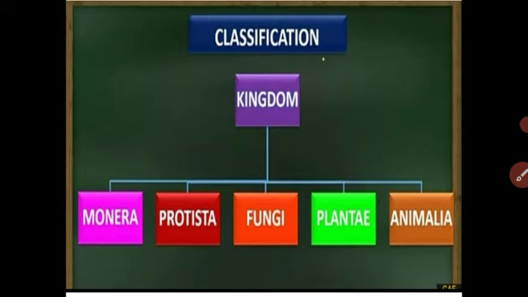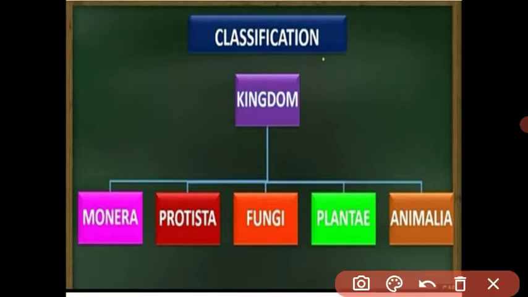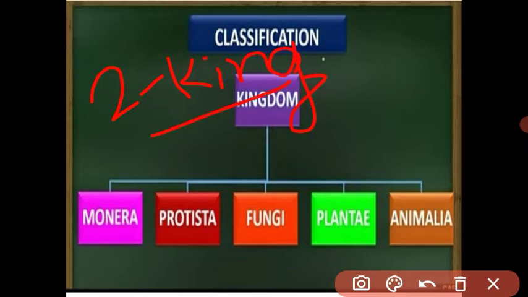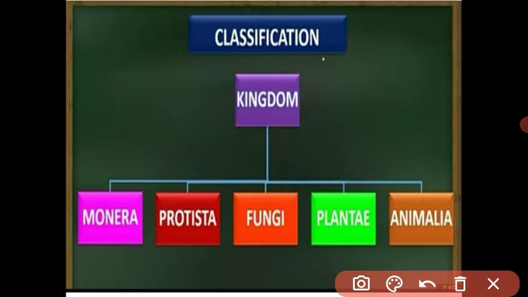In the last video I explained the modes of classification. There are two modes of classification. One is the two kingdom classification. This term is given by Linnaeus and Aristotle. The scientists divided all living organisms in the world into two groups, plants and animals, on the basis of some characteristics. But later, many organisms were found to have characteristics of both animals and plants.